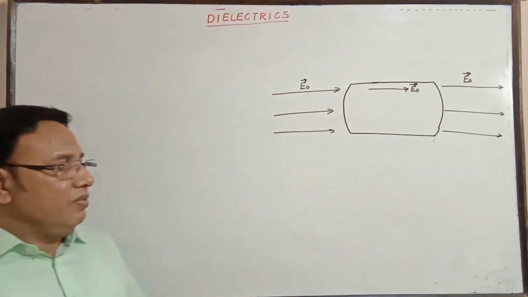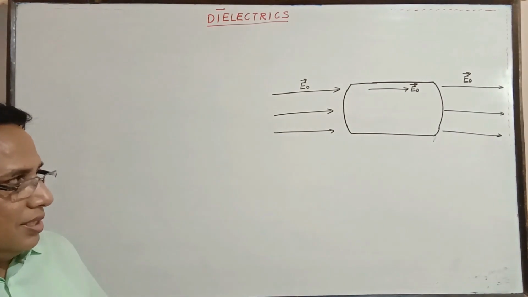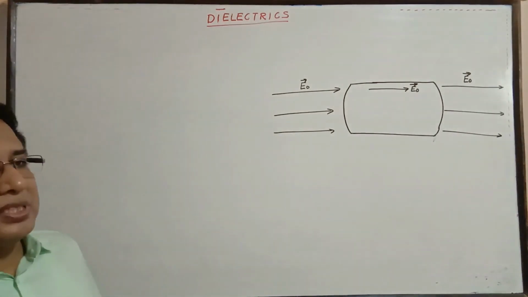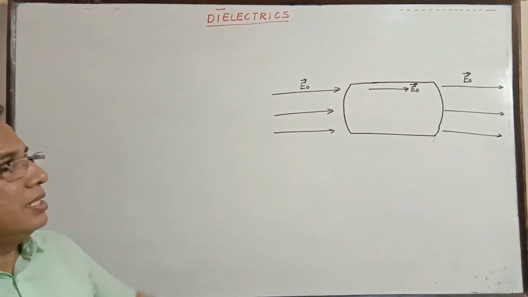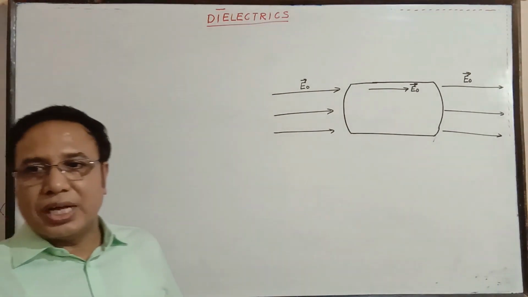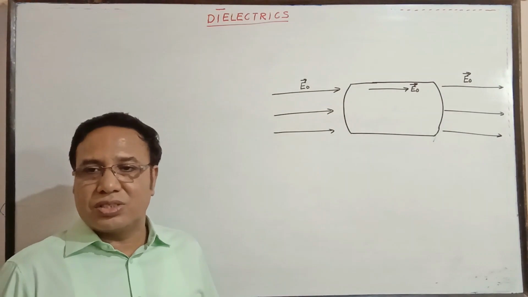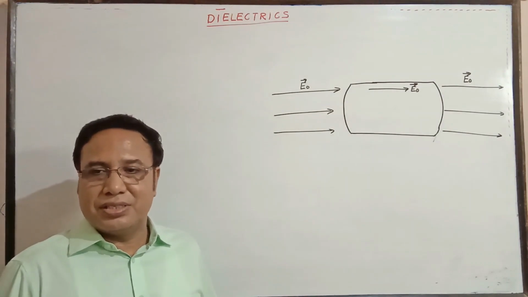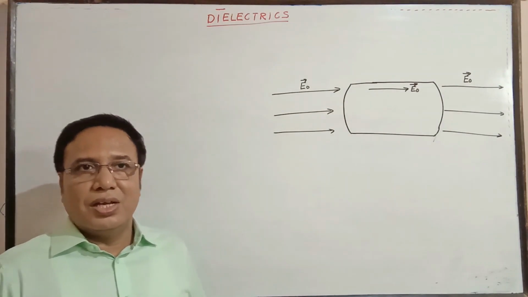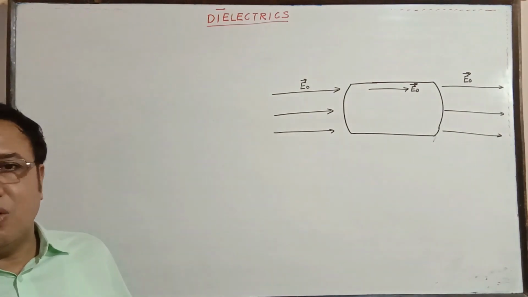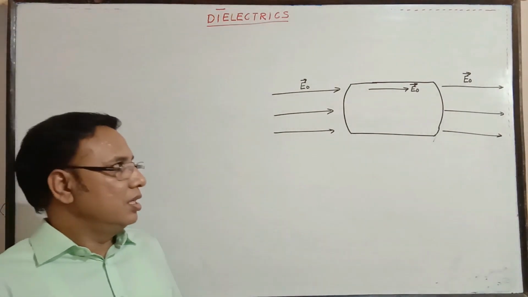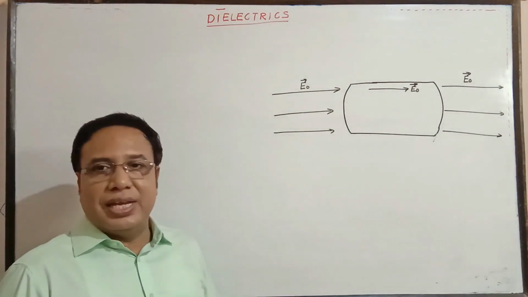The collective effect of which gives rise to net charge on the two sides of the dielectric, or surfaces of the dielectric, which generates a field opposite to the direction of the electric field.